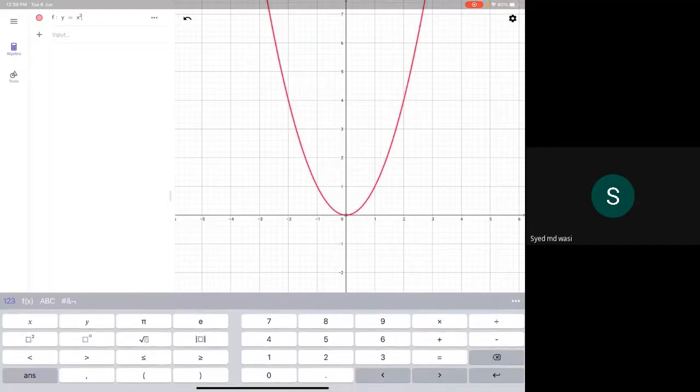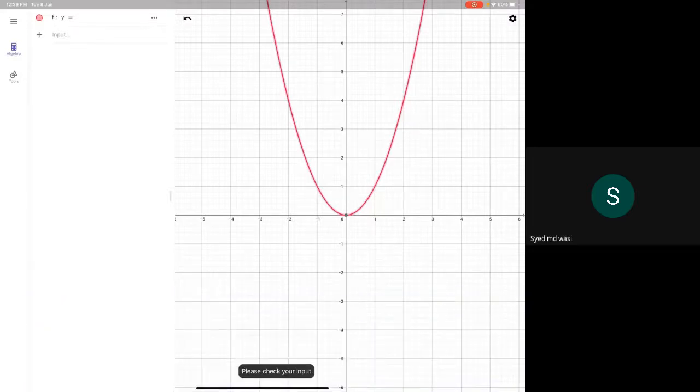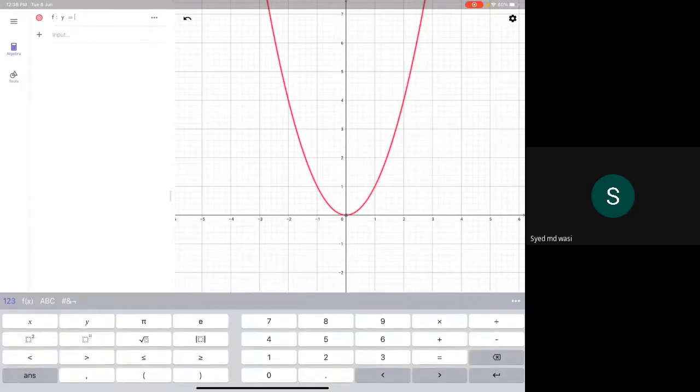Just keep your full concentration and see. I will plot one more graph here, the graph of a trigonometric function, and this graph will be very important later for you, and we'll come to that after a few lectures. Don't worry, but you have to have proper understanding of this.